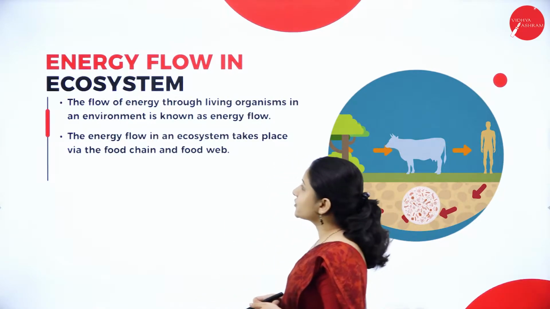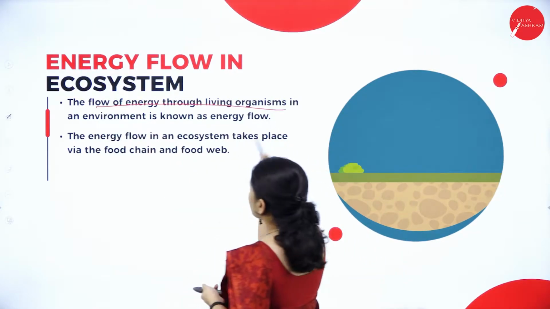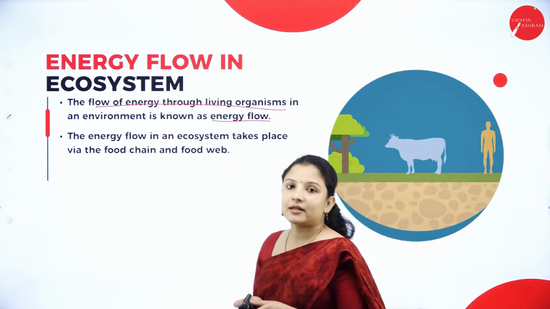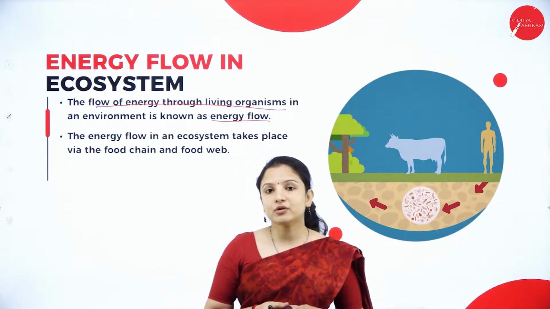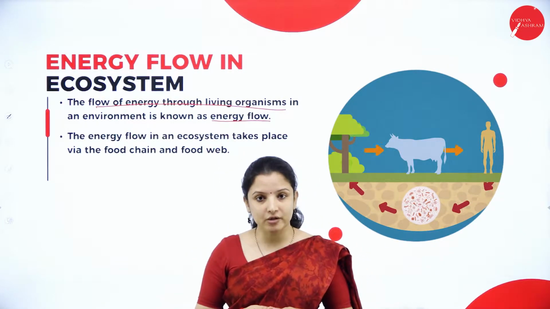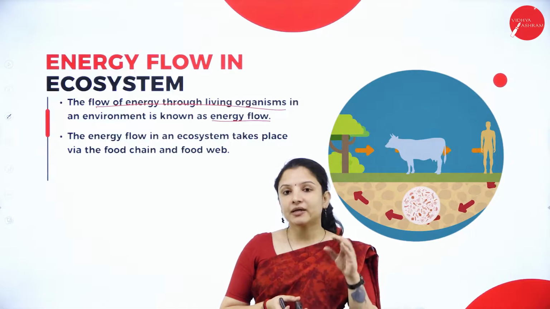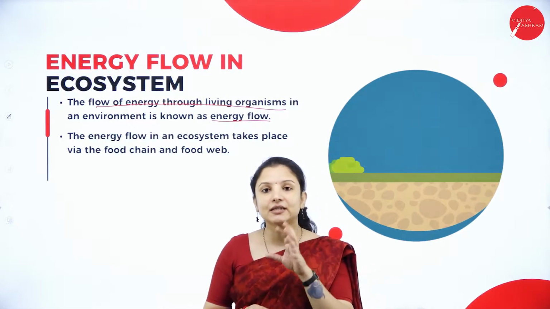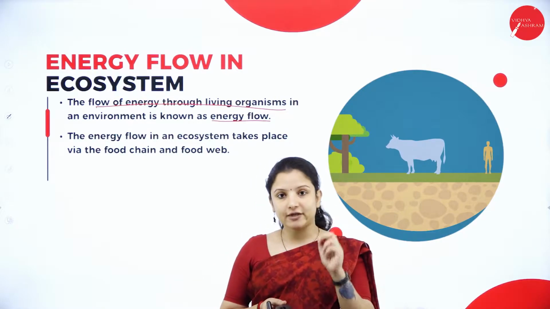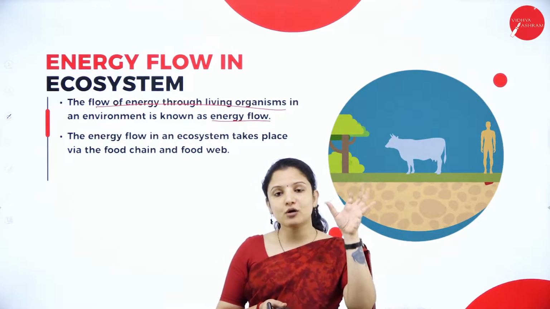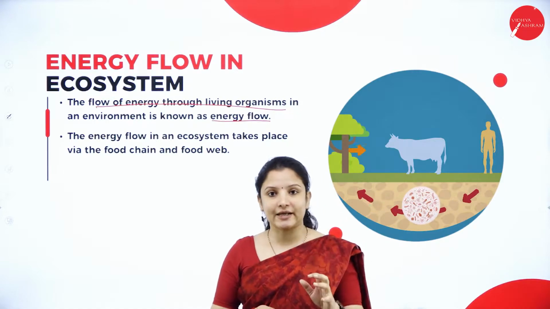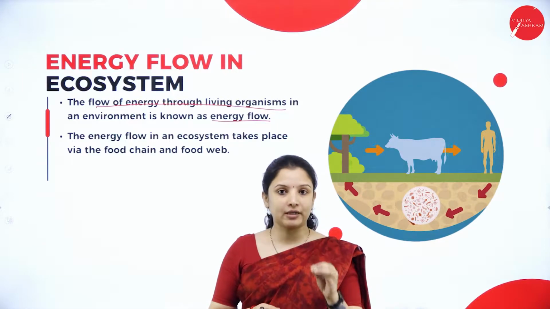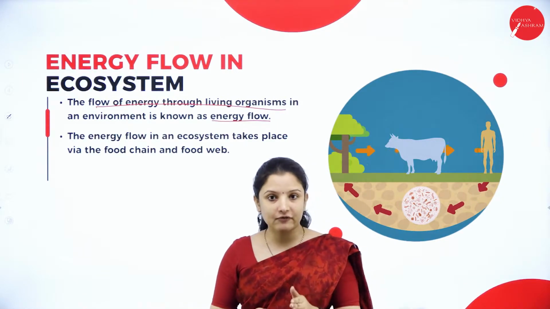The flow of energy through living organisms in an environment is known as energy flow. In an environment, we know that both the abiotic and the biotic factors exist, right? But energy always flows within the biotic factors, that is the living organisms. For example, plants absorb energy from the sunlight. Sunlight here is an abiotic factor because it is non-living, but the plant is a biotic factor because it is living.